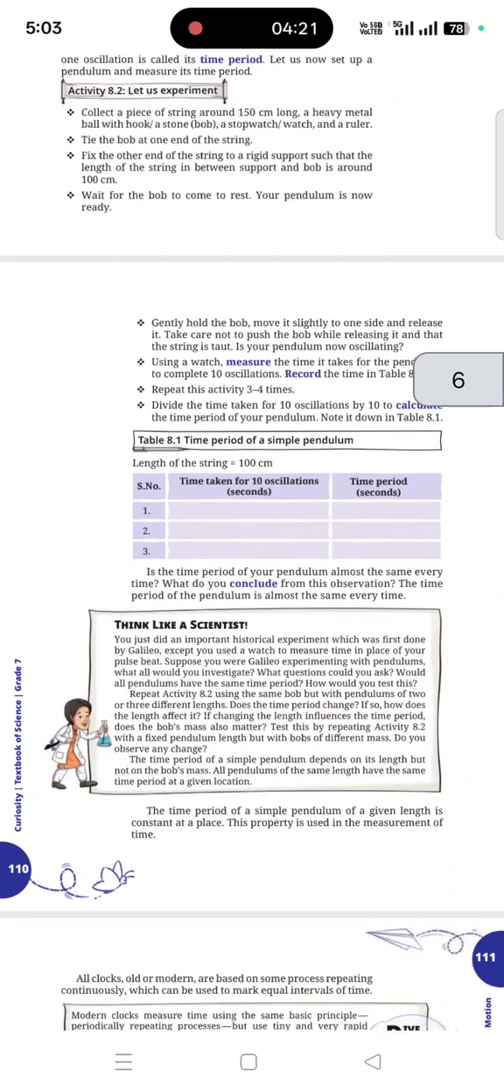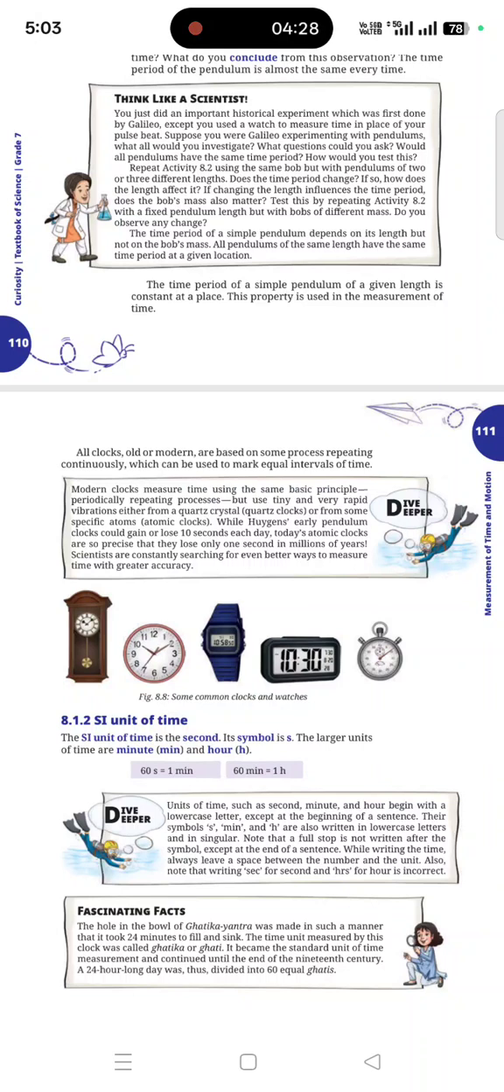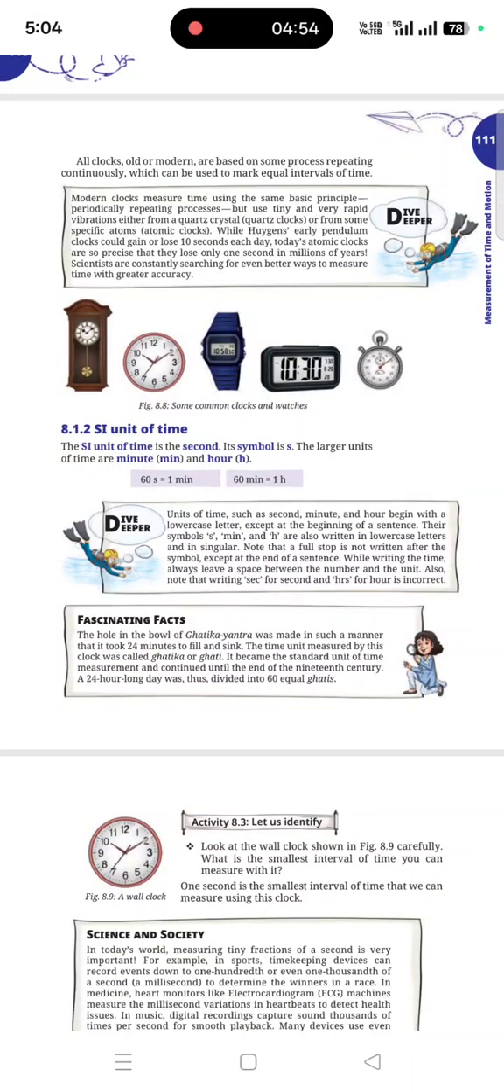Now you can create a pendulum on your own with this activity too. Then we are going to see the Think Like a Scientist topic. You just did an important historical experiment which was first done by Galileo, except you used a watch to measure time in place of your pulse beat. Suppose you were Galileo experimenting with pendulums, what would you investigate? Think about these kinds of questions, create your own curiosity, and try to find answers. Create a hypothesis, analyze, and try to find answers so that you will get new discoveries. Dive deeper.